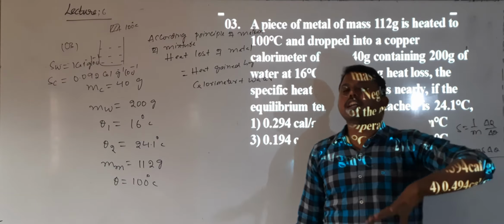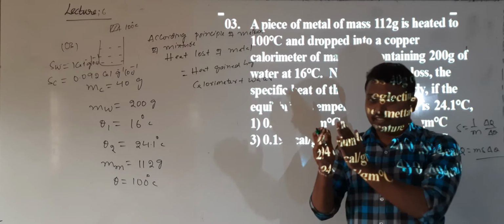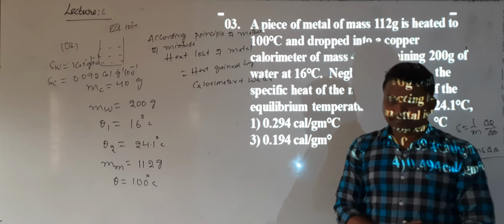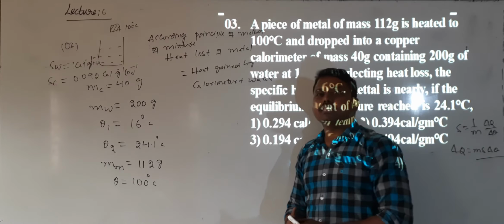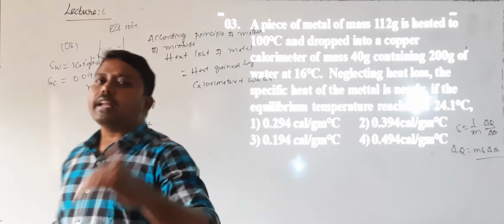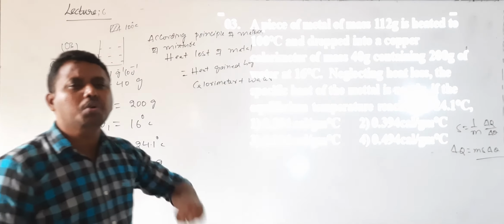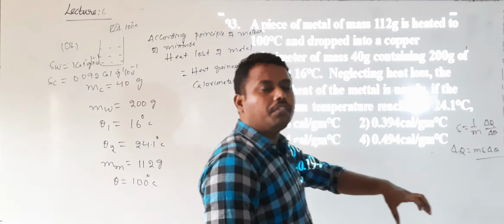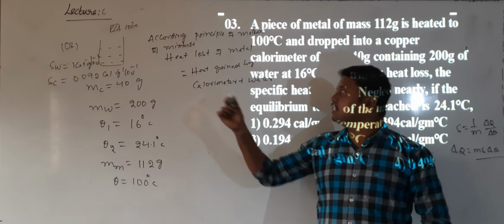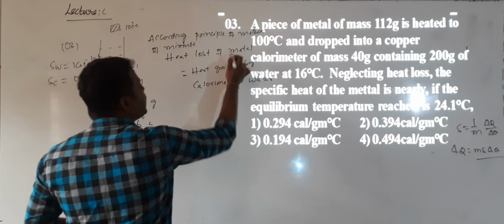When the specific heat value is more, the material cannot be heated fast and cannot be cooled fast. But copper can be heated fast and cooled fast. Due to that reason, the specific heat value of copper is very small. That is the value. Now, can I apply how much heat is lost by the metal?